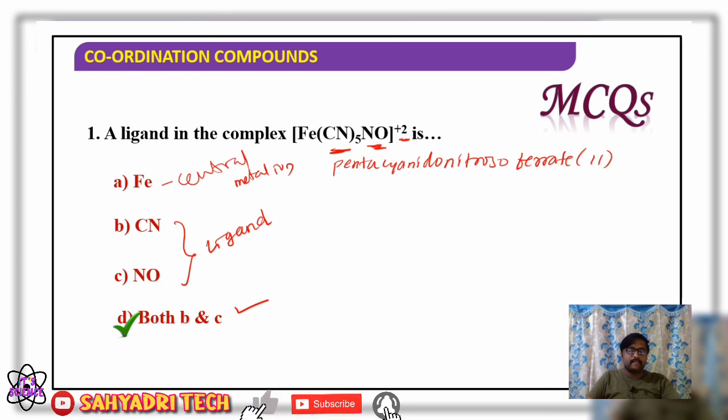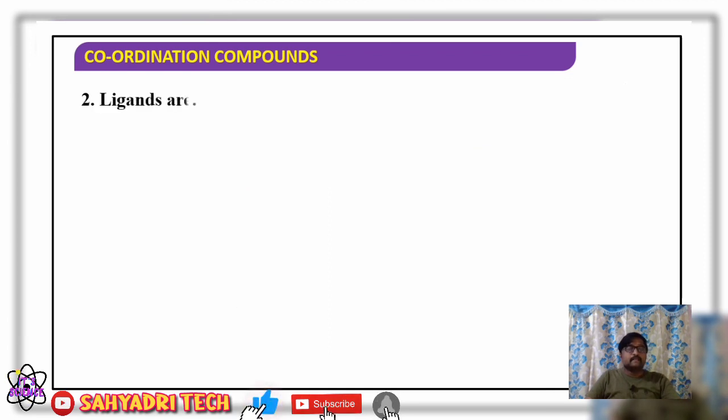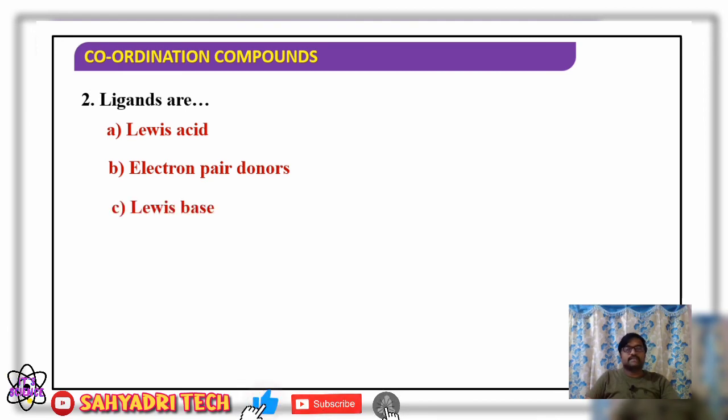The next one: ligands are. What is the nature of a ligand? Option A, Lewis acid. Option B, electron pair donors. Option C, Lewis base. Option D, both B and C. So what is the answer? Ligands are electron pair donors and they act as Lewis bases, therefore the answer is both B and C.